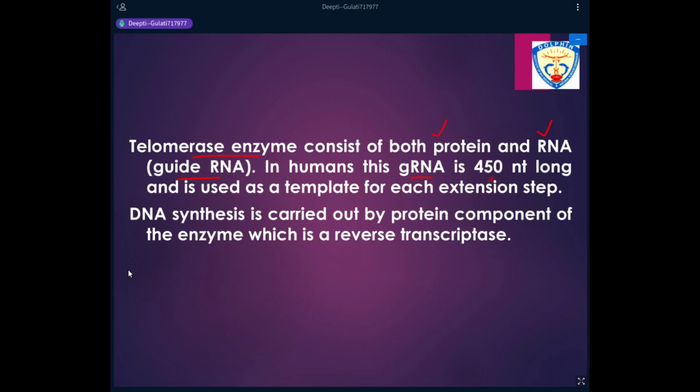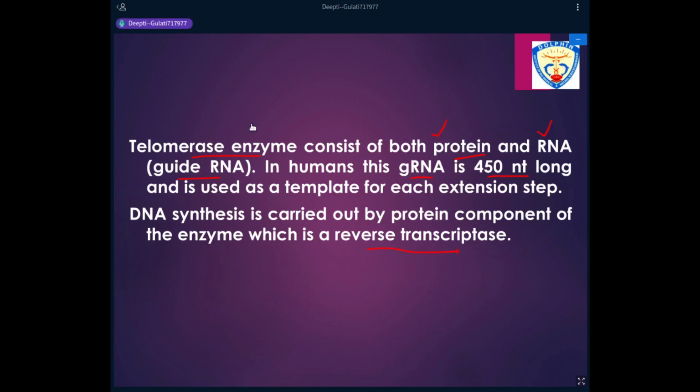And this guide RNA in human beings is about 450 nucleotides long. So the telomerase enzyme will attach to the end of the DNA strand after replication. The RNA molecule will provide the template on which further DNA strand is synthesized, and the strand synthesis is carried out by a specific enzyme or a specific protein which is known as reverse transcriptase.